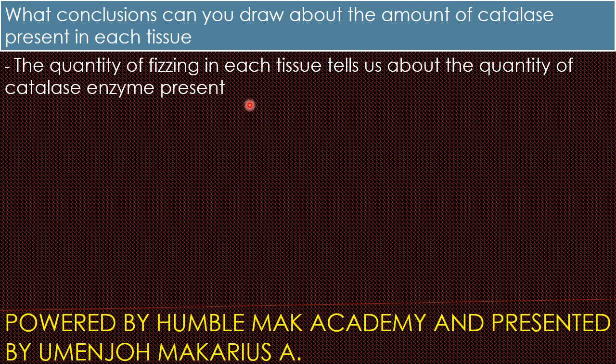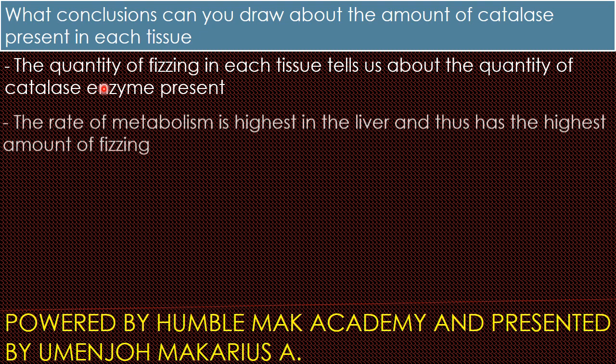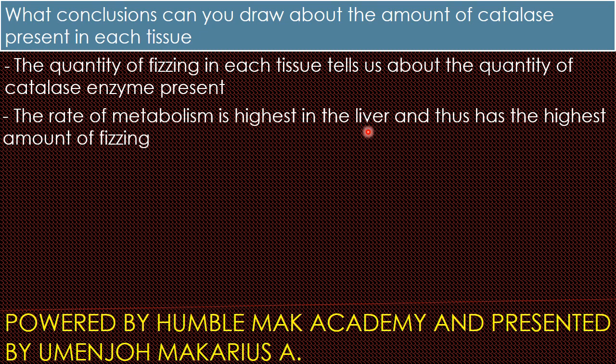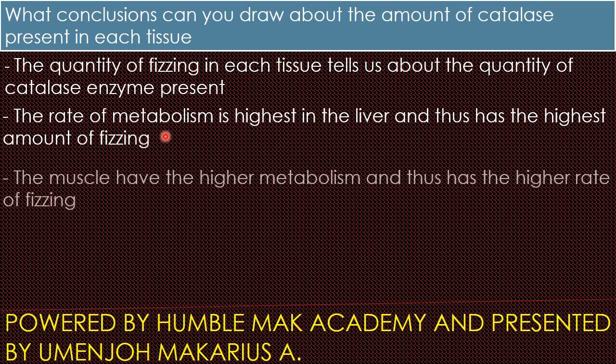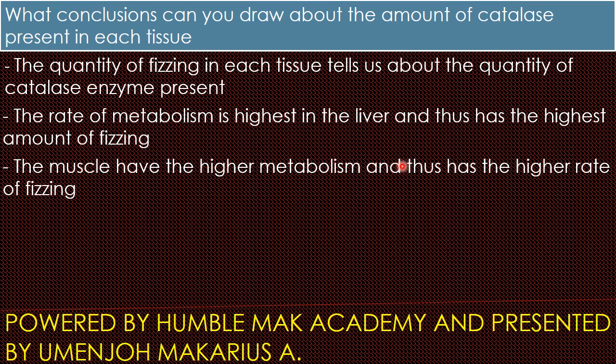So friends, in accordance to this point now, it's simply repeating what we said initially, right? Good. Then I will say that the rate of metabolism is highest in the liver and thus has the highest amount of fizzing. As a consequence, guys, it has the highest amount of what? Catalase. Good. Highest catalase. So you could remove this fizzing and you simply put catalase enzyme. You're perfectly correct. Good. Similarly, now the muscles have the higher metabolism and thus has the higher rate of fizzing or the higher rate of catalase enzyme.